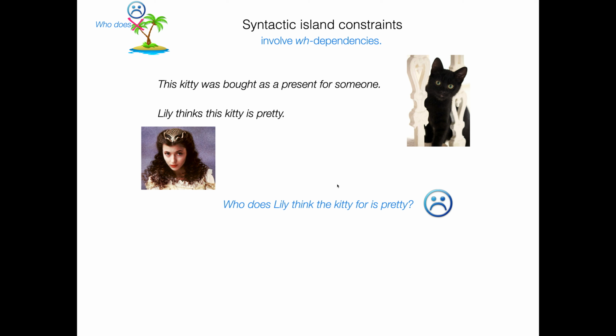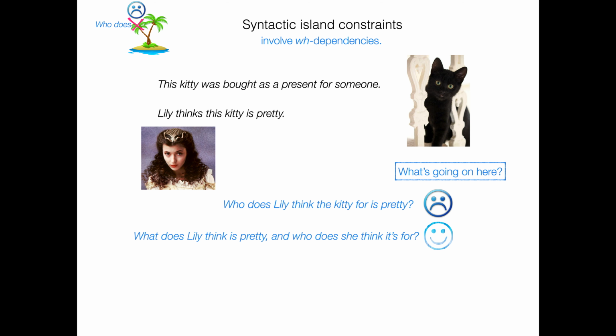So here's what we might want to ask. Who does Lily think the kitty for is pretty? But we can't. Notice the frowny face. Hopefully you are making a similar one. Instead, maybe we have to break it up a little. What does Lily think is pretty, and who does she think it's for? We can do it that way, but we just can't do it this way. And why? What's going on here?